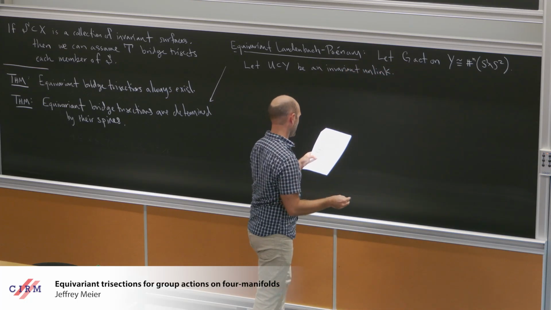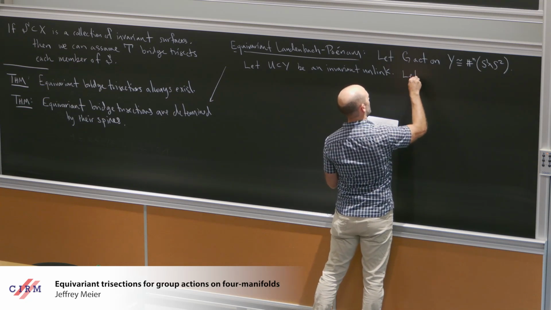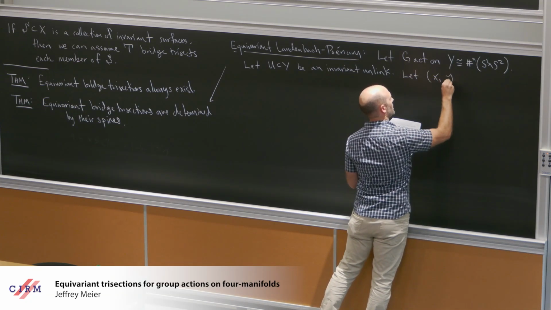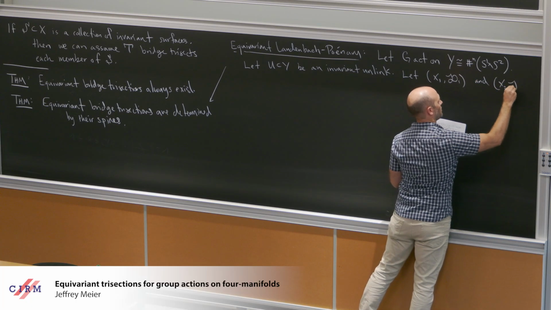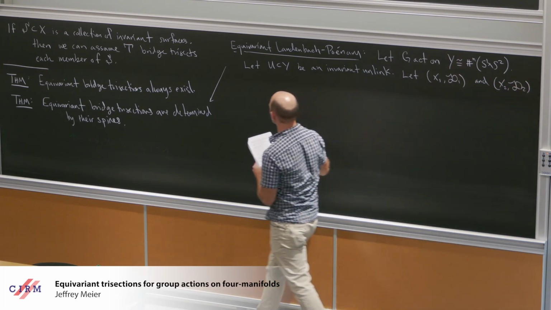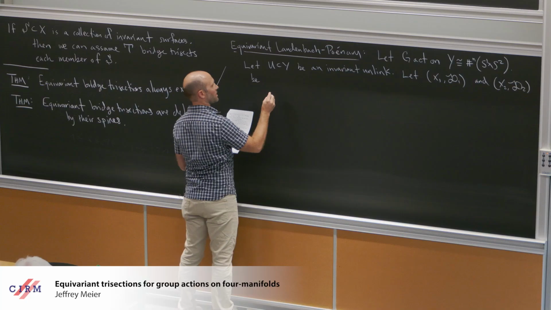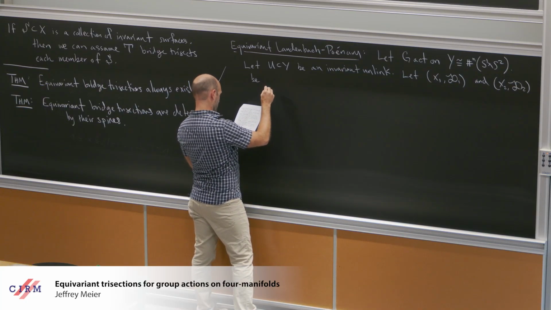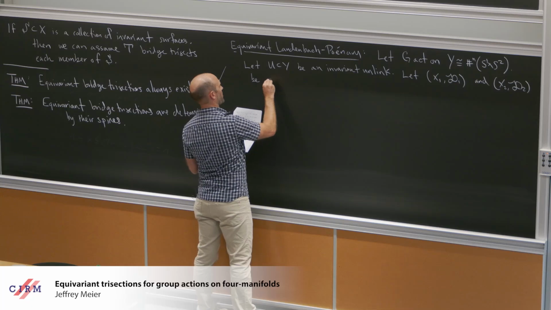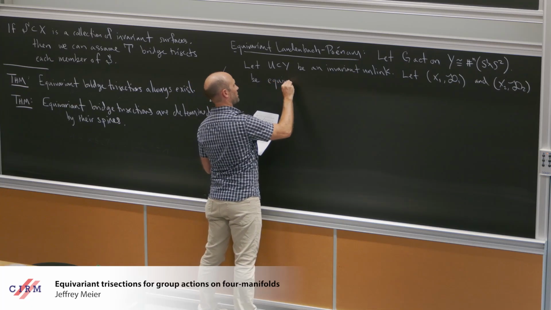Okay, and we're going to let X1, D1 and X2, D2 be, what did I write here? I just wrote equivariant filling, so okay, let's go with that.